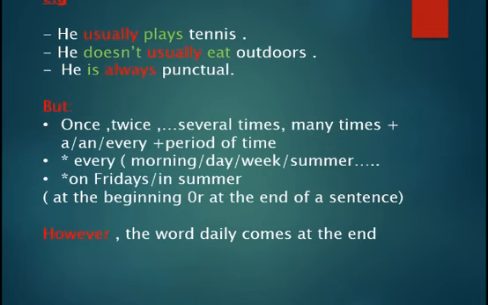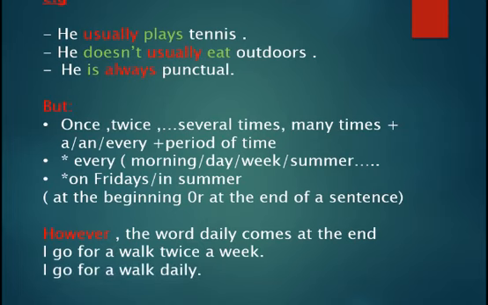It's incorrect English. For example, I go for a walk daily. I can never say daily I go for a walk. That's incorrect English. It's a common mistake. So, I go for a walk daily.